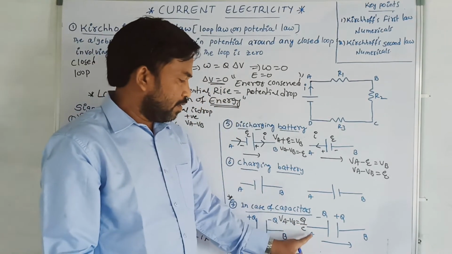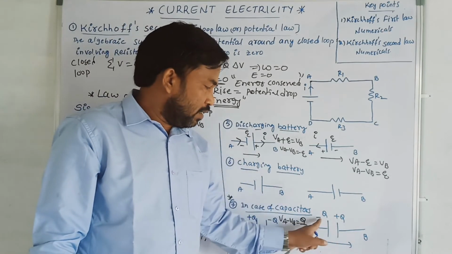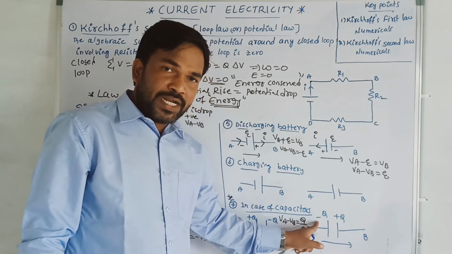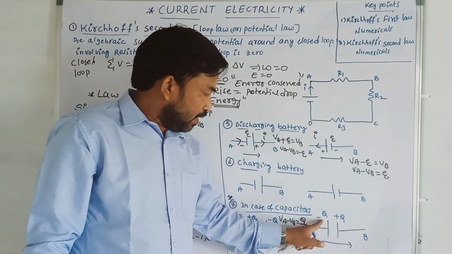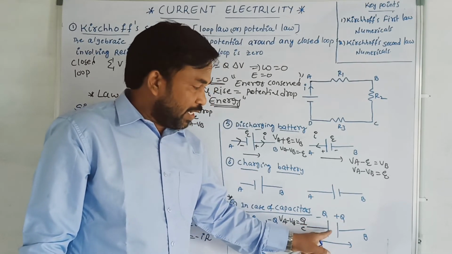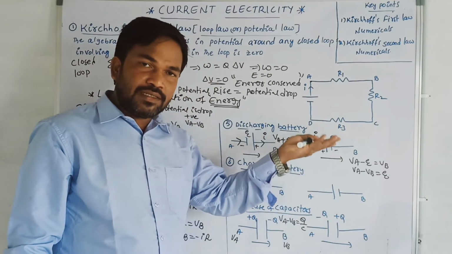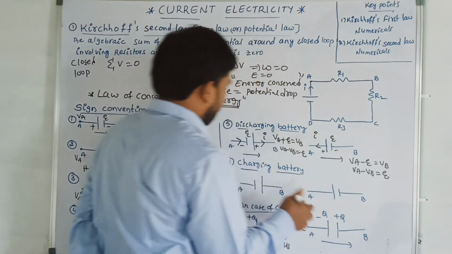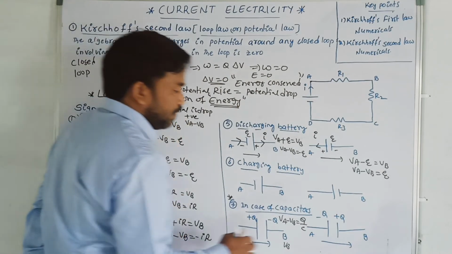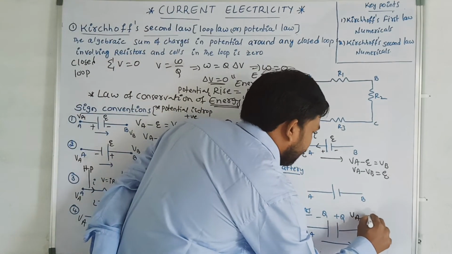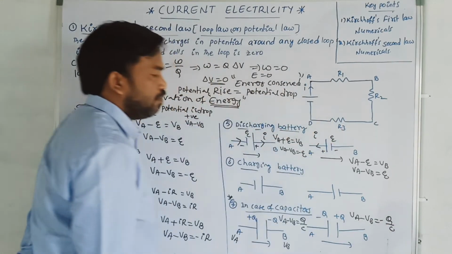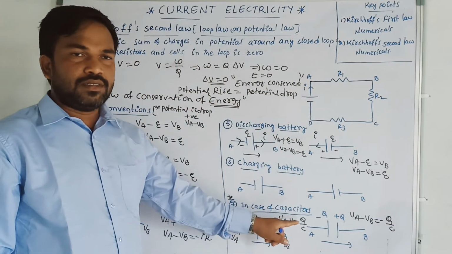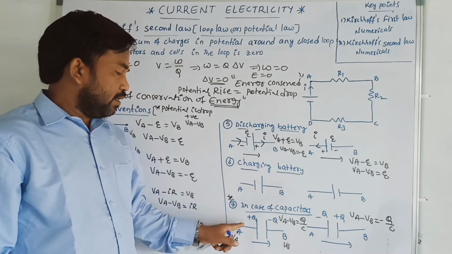Now here at A and B, this is the negative plate of the capacitor and this is the positive plate of the capacitor. I am moving from A to B. Therefore, there is a potential rise. When the potential is rising, we have to take VA minus VB as negative. Therefore, VA minus VB is equal to minus Q by C. Simple. Okay, very important.